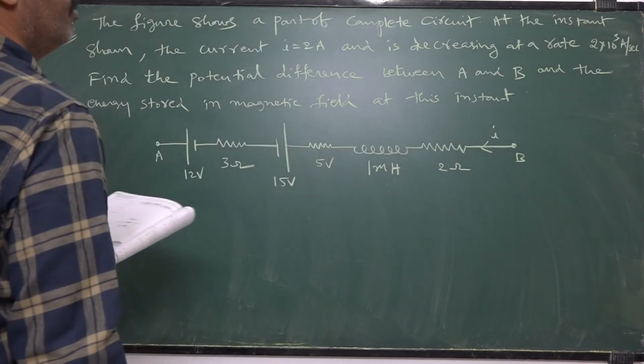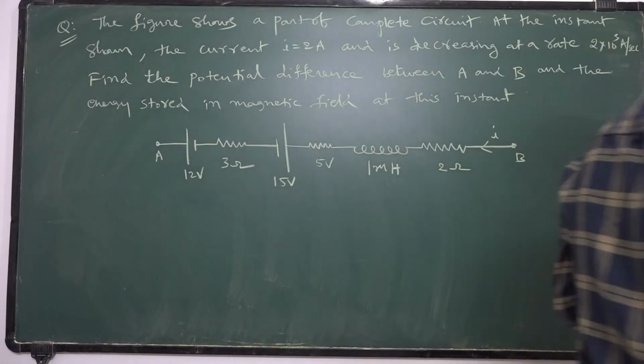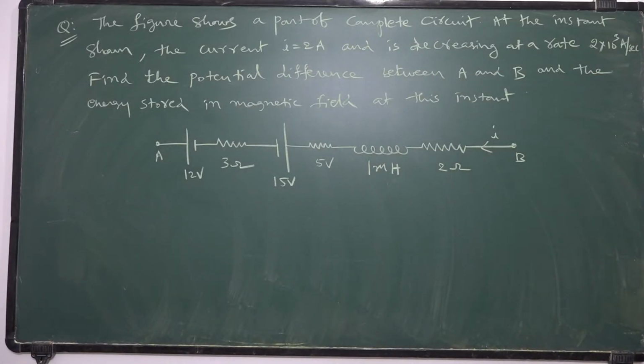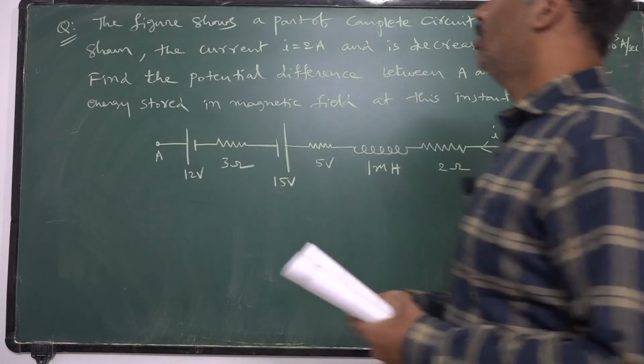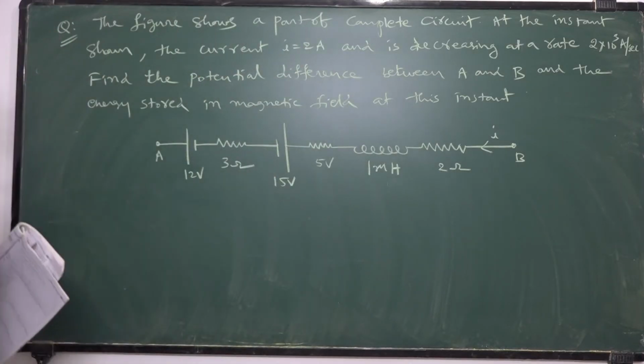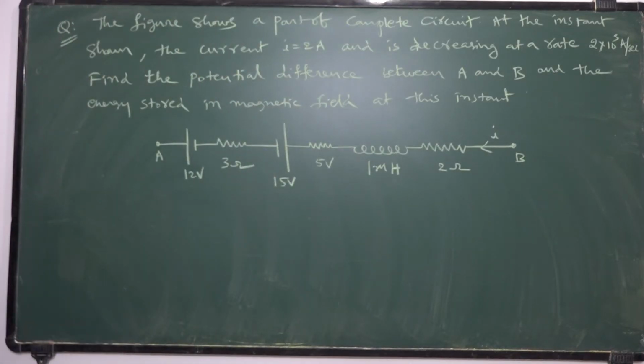This is the question. Once you read the question, the solution is quite simple. The figure shows the part of a complete circuit. At the instant shown, the current I is equal to 2 amperes and is decreasing at a rate of 2 into 10 cube ampere per second. Find the potential difference between A and B and the energy stored in the magnetic field at that instant.